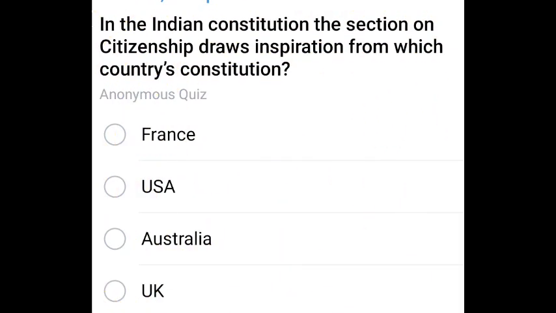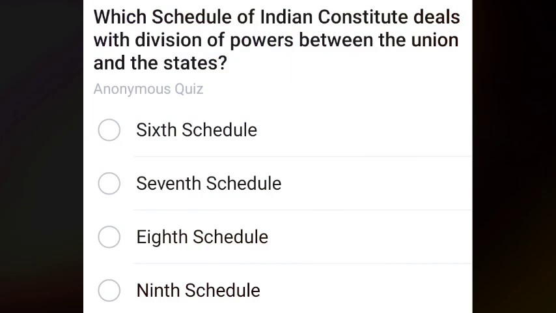Next question. In the Indian Constitution, the section on citizenship draws inspiration from which country's constitution? From where do we draw inspiration? The correct answer is UK, United Kingdom.